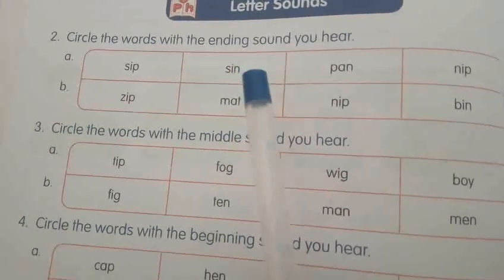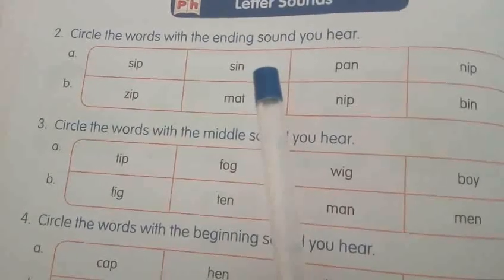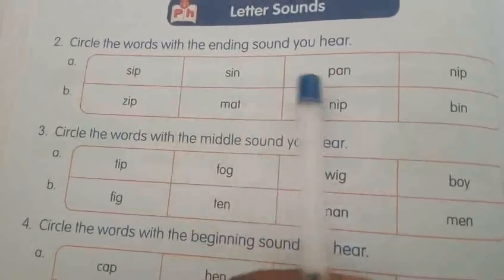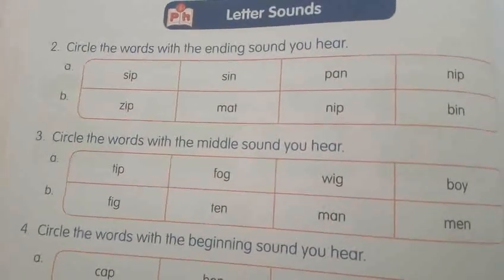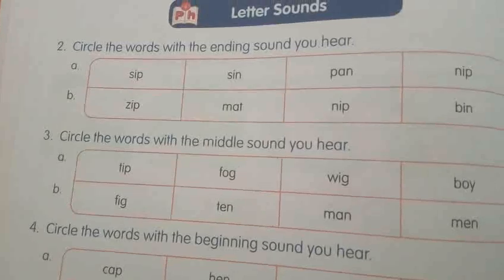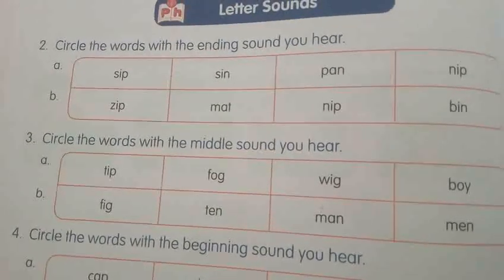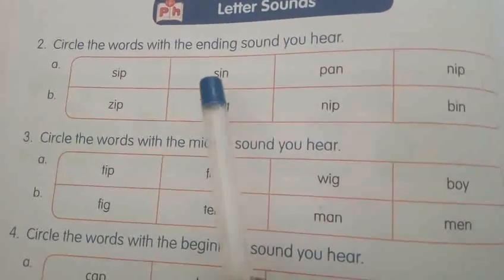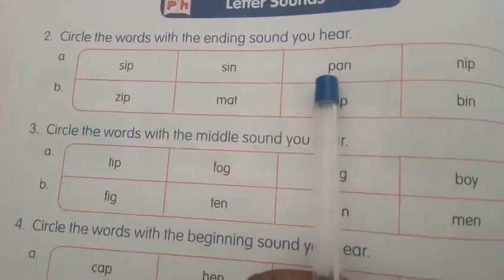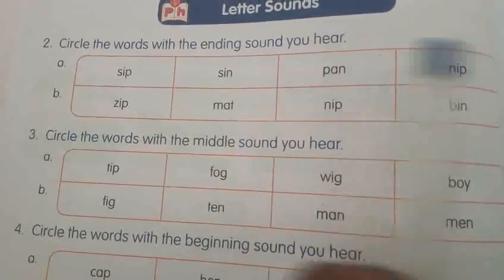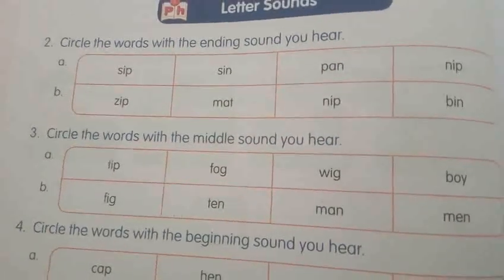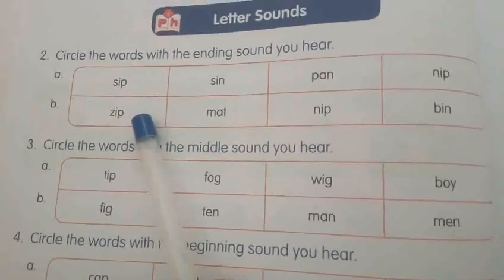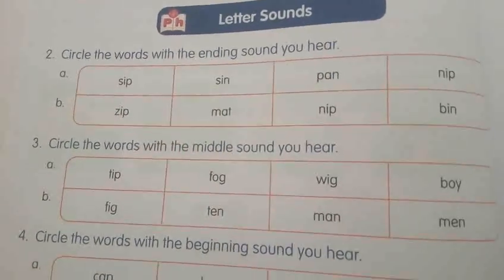In. Did you hear that, my dear children? So from these 4, which has an N sound? In. Which word has an N sound? In. Yeah, great, my dear children. Sin and pan. So you have to circle these 2 words, right? Next, B question. Are you ready? Yes.